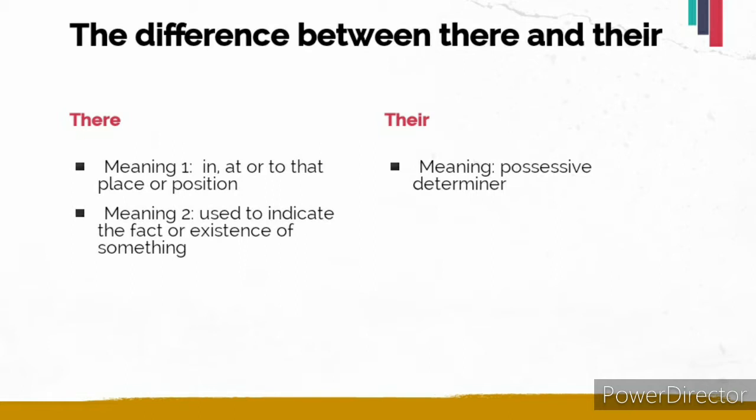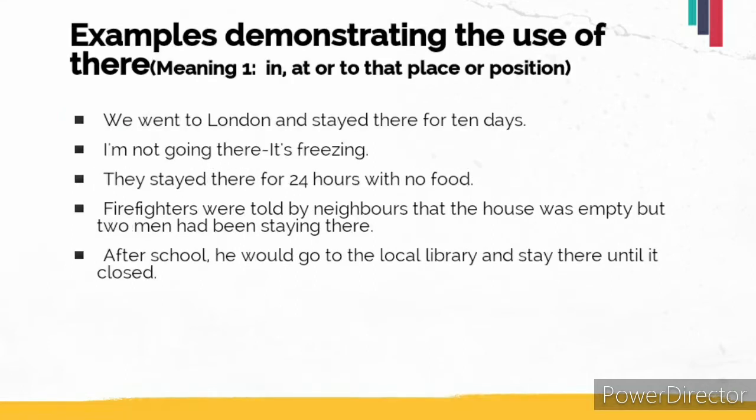The second word, which is spelled THEIR, is a possessive determiner, and it tells about the things which belong to people. So let's move on. So firstly we will look at the meaning of THERE, and as per its first meaning we will consider some examples to make the meaning clearer.